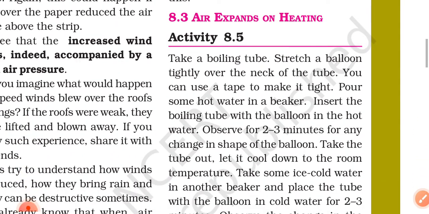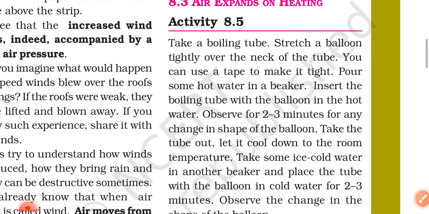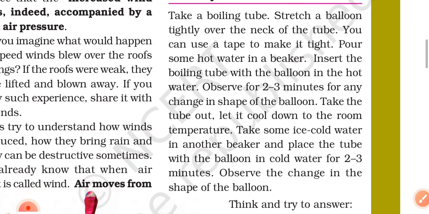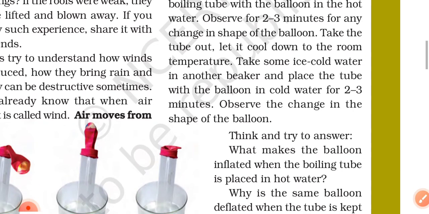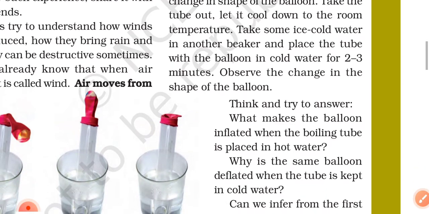Activity 8.5. Take a boiling tube and stretch a balloon tightly over the neck of the tube. You can use tape to make it tight. Pour some hot water in the beaker. Insert the boiling tube with the balloon in the hot water. Observe for 2 to 3 minutes for any change in the shape of the balloon. Take the tube out. Let it cool down to room temperature. Take some ice cold water in another beaker and place the tube with the balloon in cold water for 2 to 3 minutes. Observe the change in the shape of the balloon.